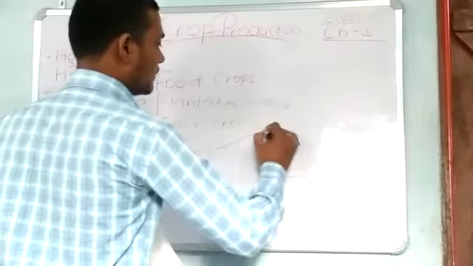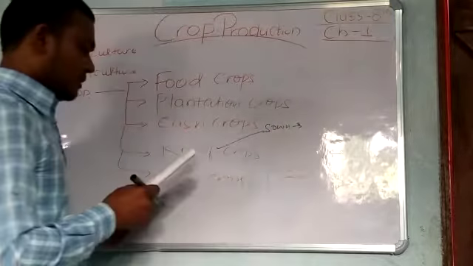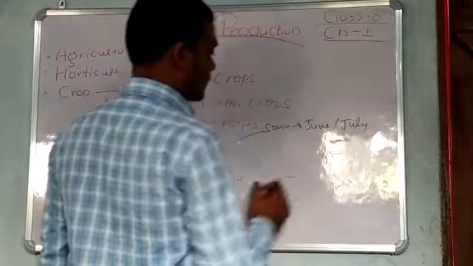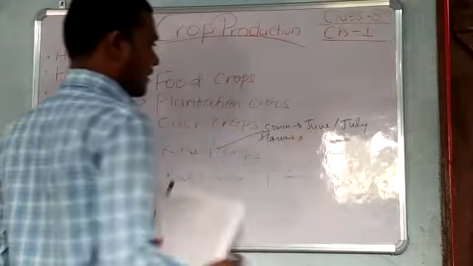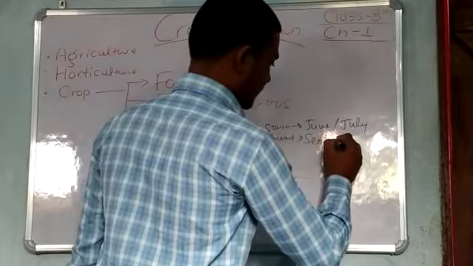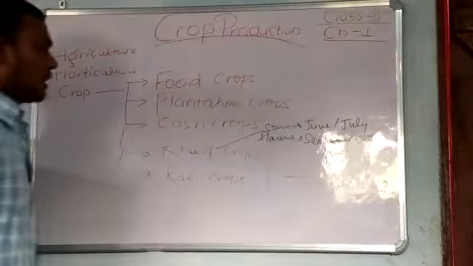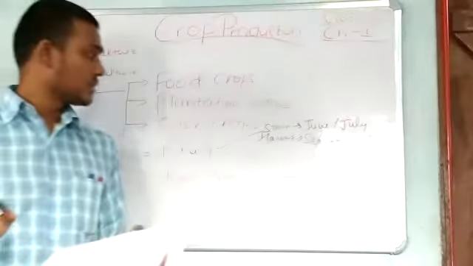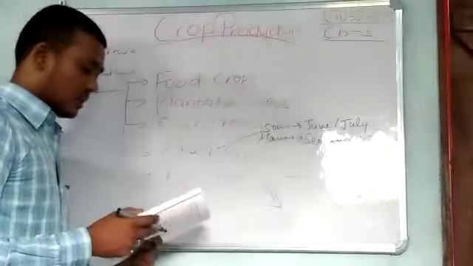Kharif crops are sown in June to July, and harvest is around September to October. Okay, so this is about kharif crops. First of all we have to put some examples of kharif crops.